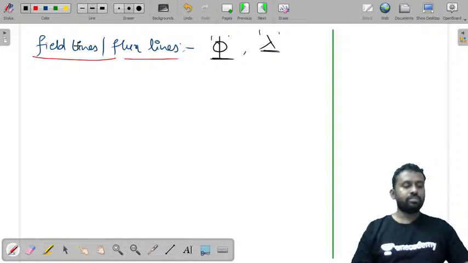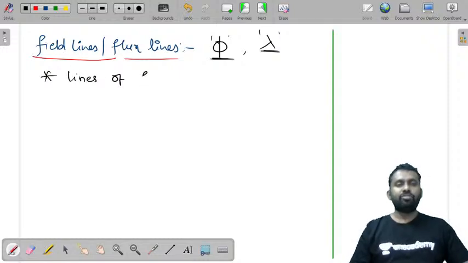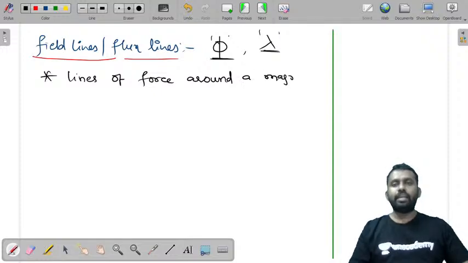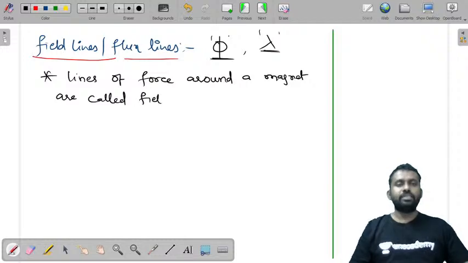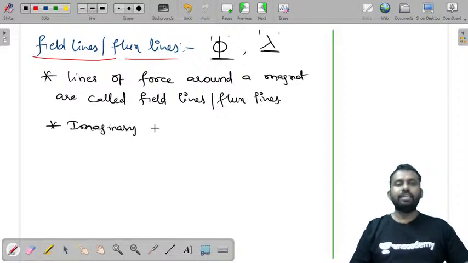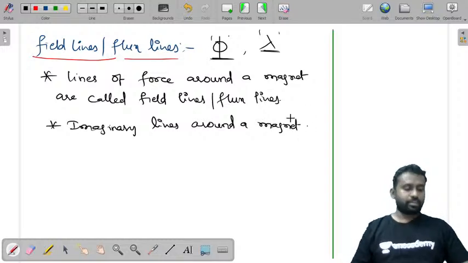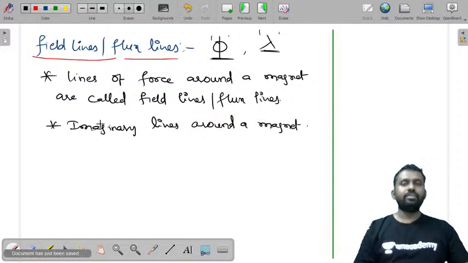They are the lines of force around a magnet. The lines of force around a magnet are called field lines or flux lines. And these are imaginary lines around a magnet.